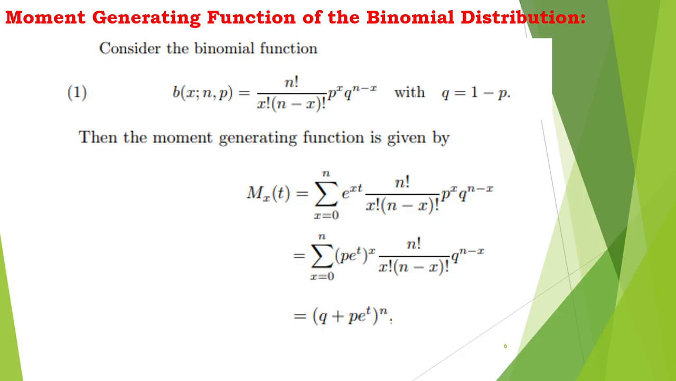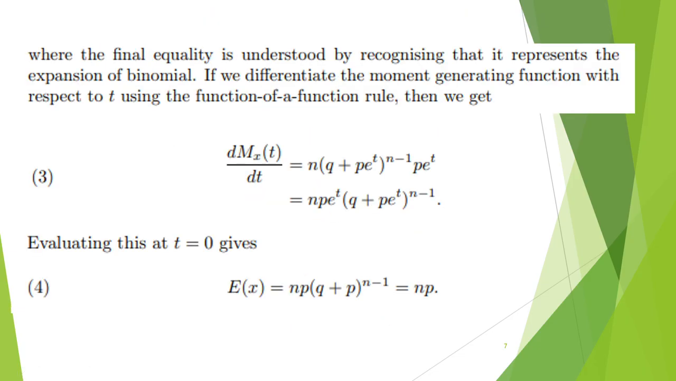Next, we are going to calculate the moment generating function for the binomial distribution. So the formula is M x of t, which is equal to summation. In the discrete case it is a summation of e power x t into p of x. So this is p of x, nCx, which is written as n factorial by x factorial into n minus x factorial, p power x into q power n minus x. After simplification, we get q plus p into e power t, the whole power n. This is the moment generating function.